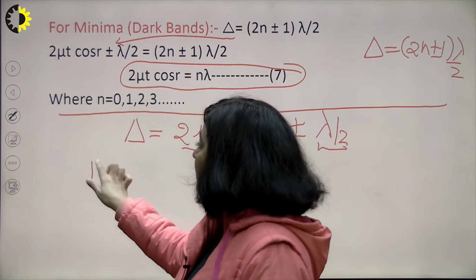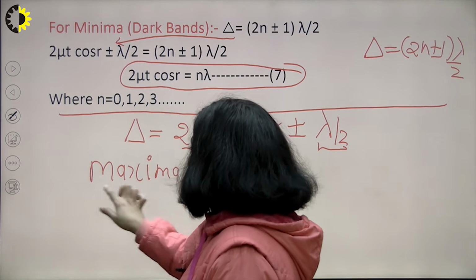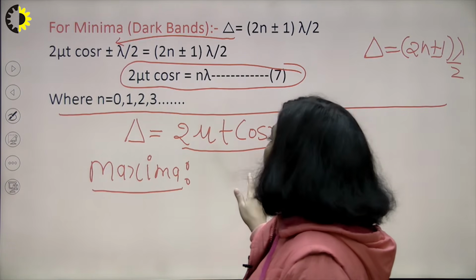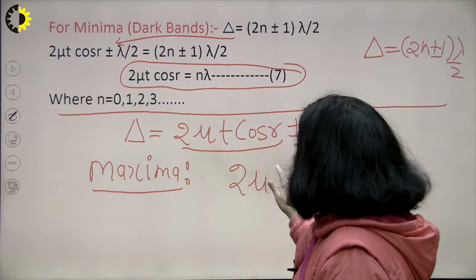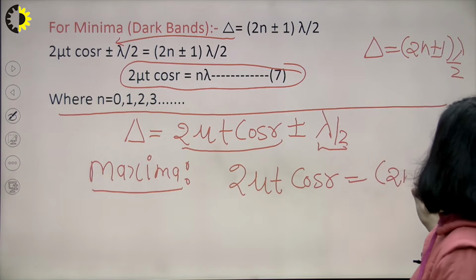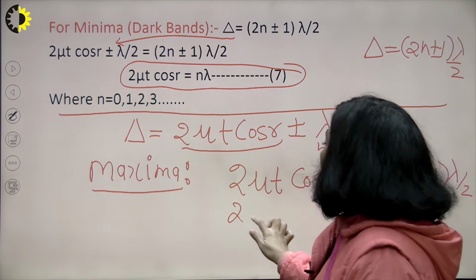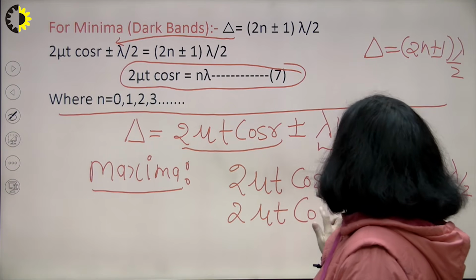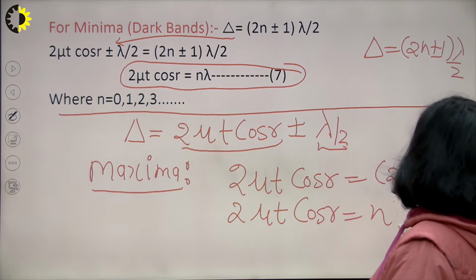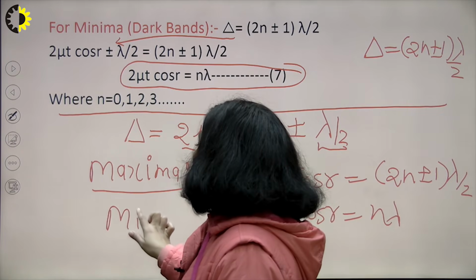When you substitute the general condition of maxima for this thin film, the condition of maxima comes out to be 2 mu t cos r is equal to (2n plus minus 1) lambda by 2. And the condition of minima is 2 mu t cos r is equal to n lambda. So this is about your thin film of uniform thickness.